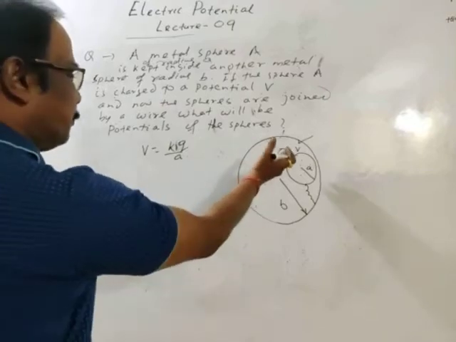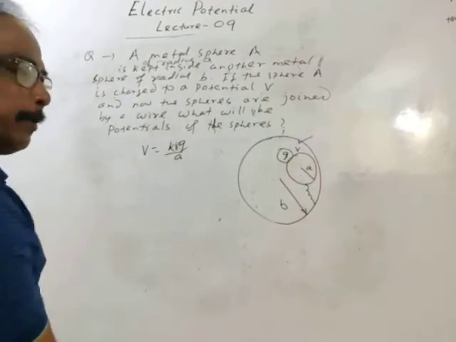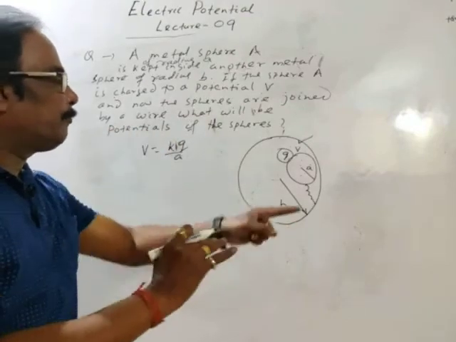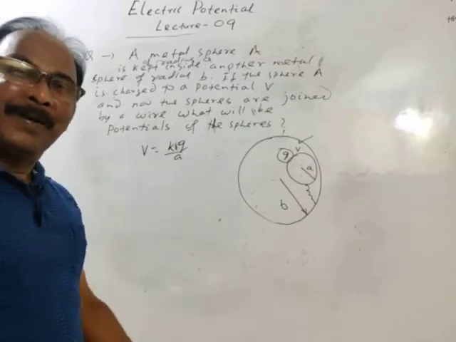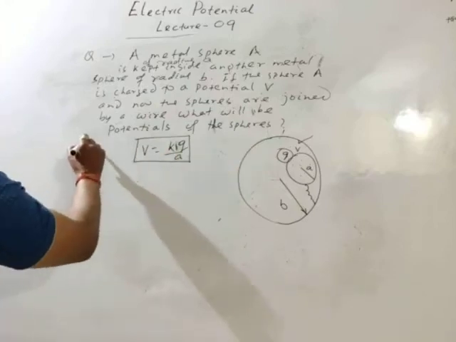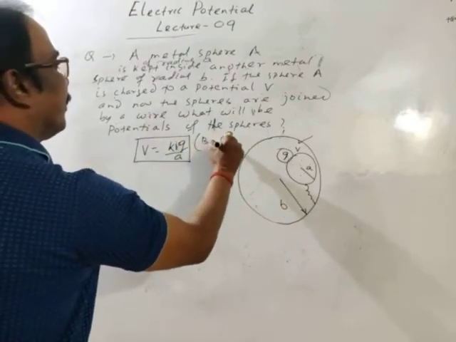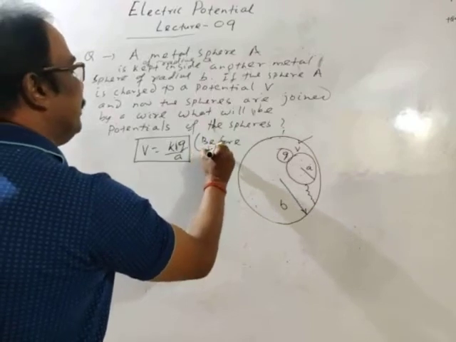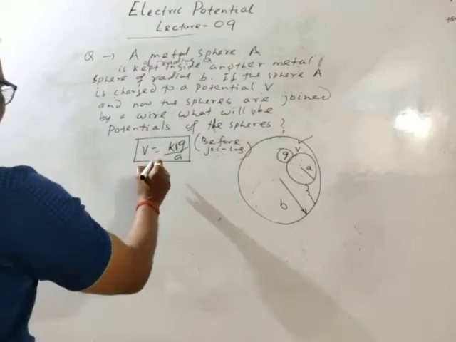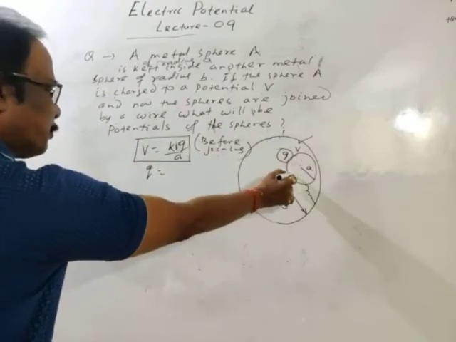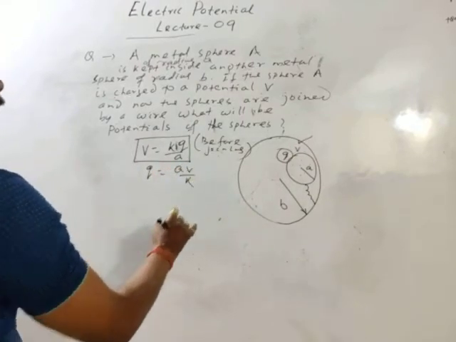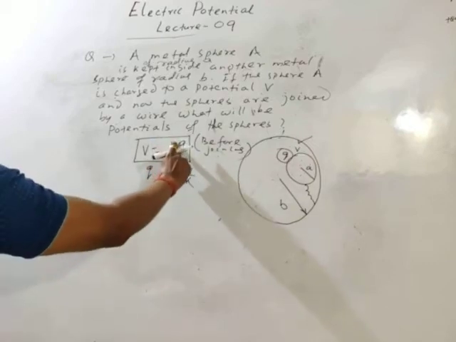Then what will happen? Charge will flow to the surface of outer sphere. If the two spheres are joined by a conducting wire, then total charge will flow to the surface of outer sphere. Before joining the spheres, this is the potential of inner sphere. Then from this we will get charge on the inner sphere, Q is equal to AV divided by K.